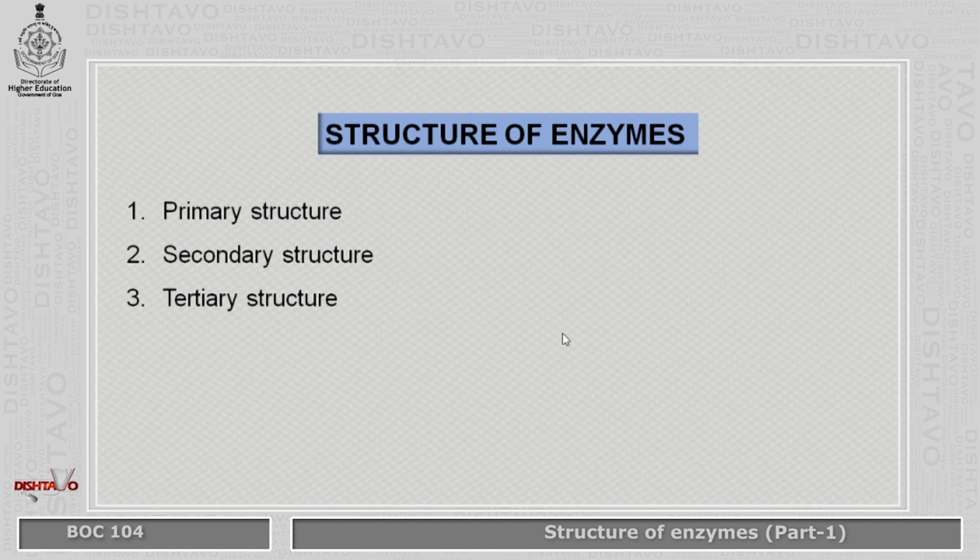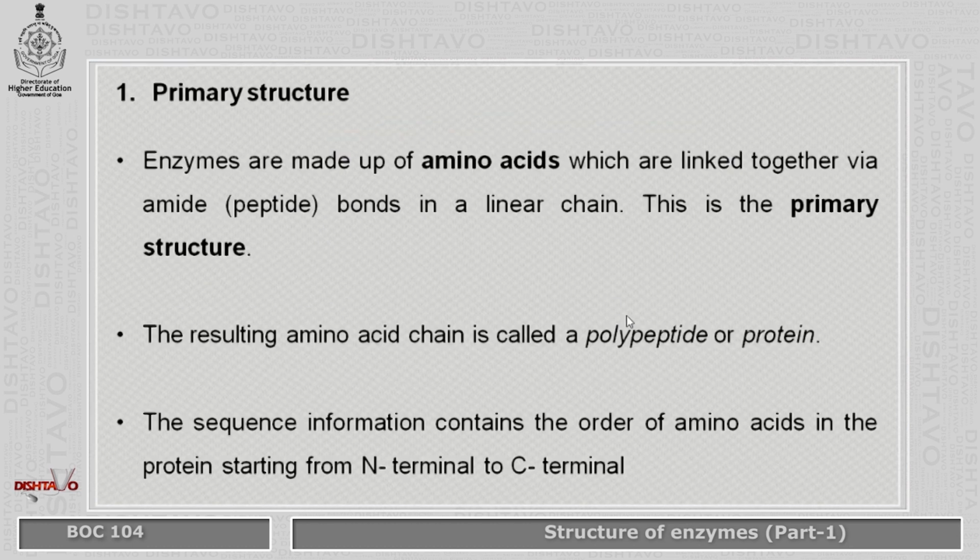Coming to the structure of enzymes, it can be categorized in three ways: the primary structure, secondary structure and tertiary structure. In the primary structure, enzymes are made up of amino acids which are linked together via amide, that is peptide, bonds in a linear chain. The resulting amino acid chain is called a polypeptide or protein, and the sequence information contains the order of amino acids in the protein, starting from the nitrogen terminal to the carbon terminal.